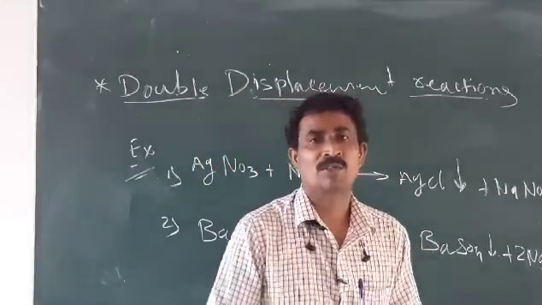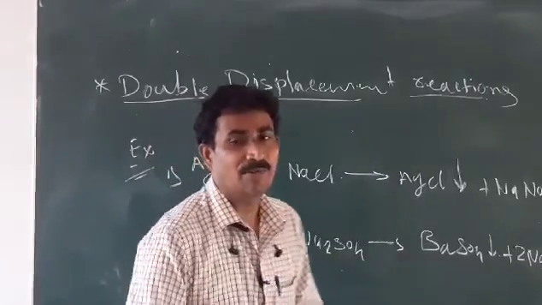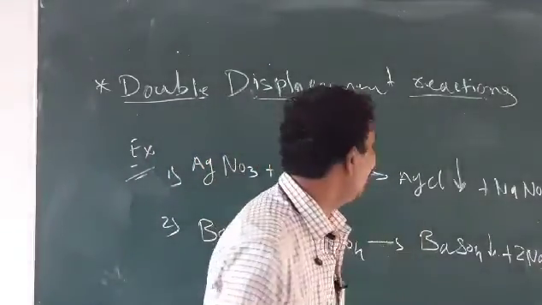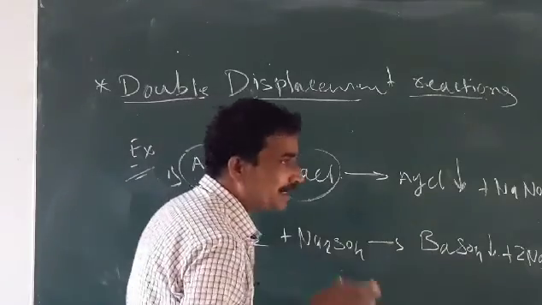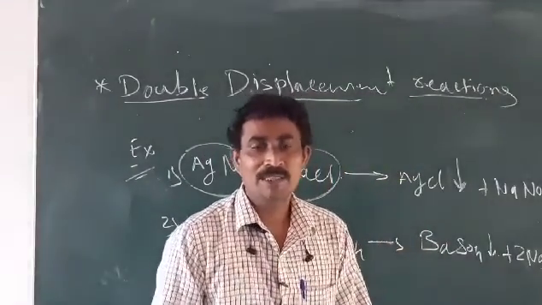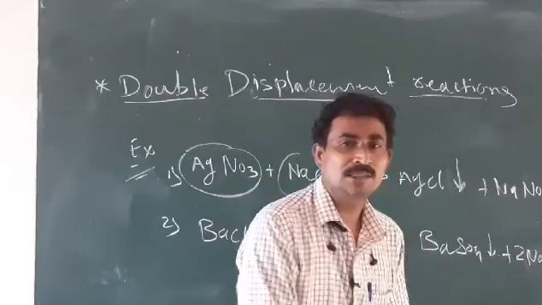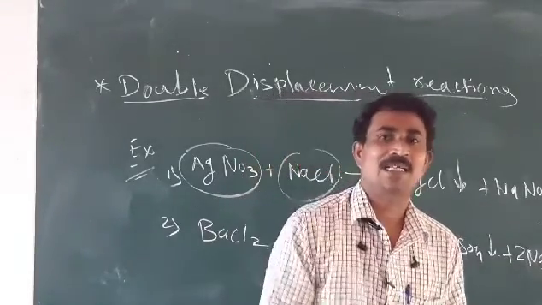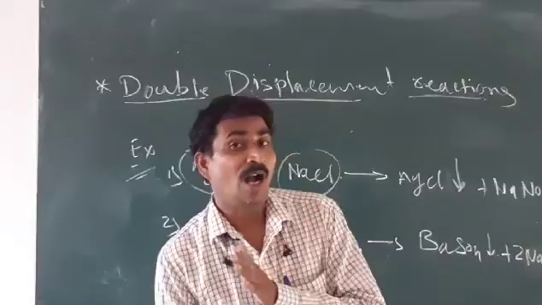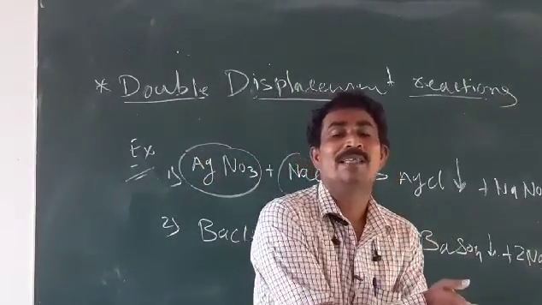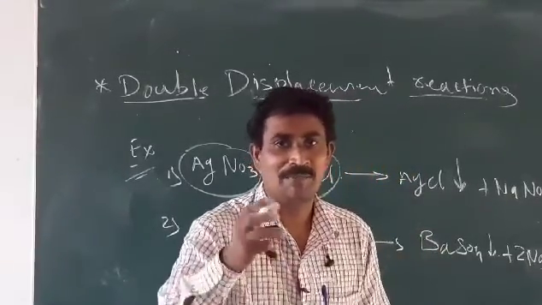Now, before we learn about the combination reaction and decomposition reaction, what is a double displacement reaction? Here, two groups of reactants exchange their ions. In such a reaction, elements or compounds exchange their ions, and we consider that a double displacement reaction. Here the elements change their places, and their ions also exchange. How does this go on? I will explain with the chemical reactions.